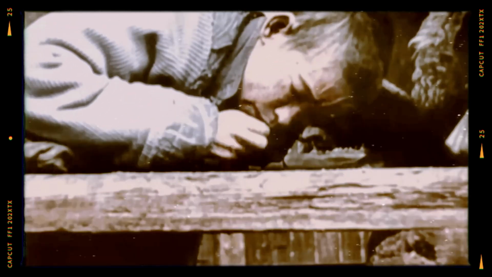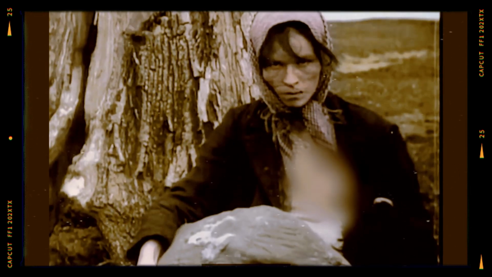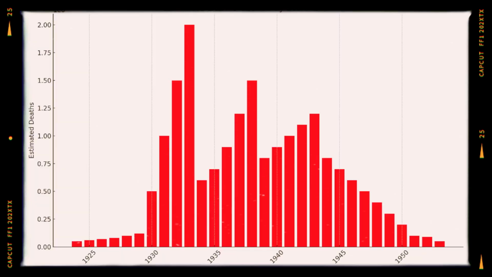2. Forced collectivization, 1929 to 1933. This was Stalin's policy to consolidate individual landholdings into large state-controlled farms. This led to widespread famine, most notably the Holodomor in Ukraine, where millions died of starvation. Again, we can see this reflected in the bar chart.